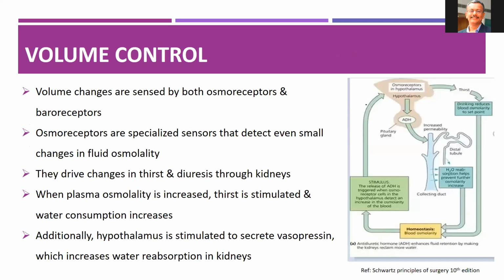So volume changes are sensed by both osmoreceptors and baroreceptors. The osmoreceptors are the specialized sensors. They can detect even small changes in the fluid osmolarity. They drive changes in thirst and diuresis through the kidney. When the plasma osmolarity is increased, thirst is stimulated and water consumption also increases. Additionally, the hypothalamus stimulates the secretion of vasopressin, which causes increased water reabsorption in the kidneys.